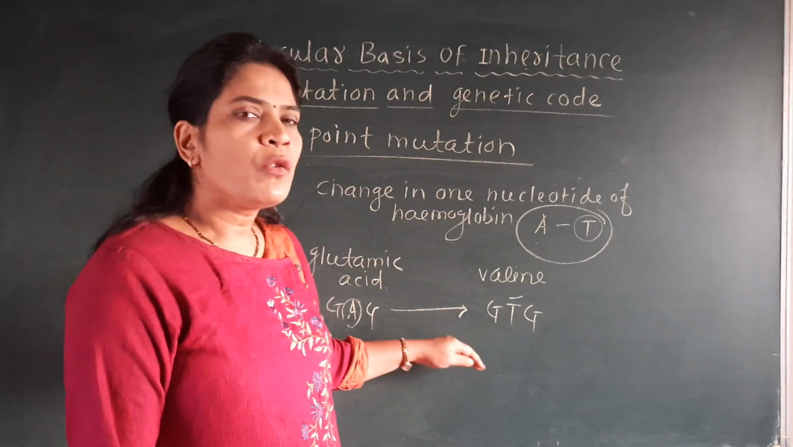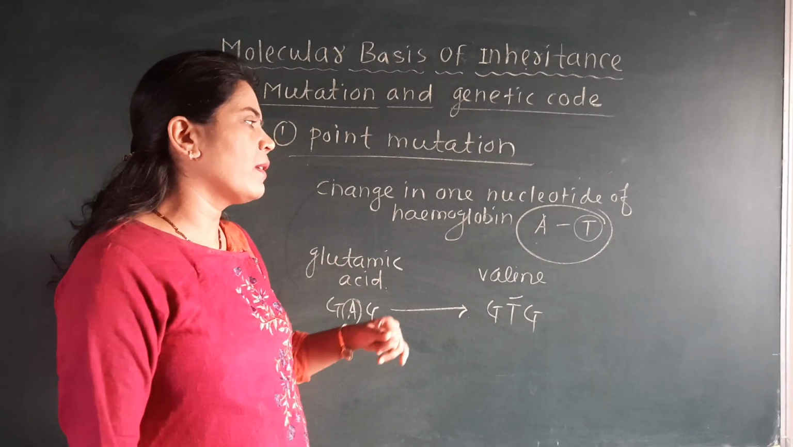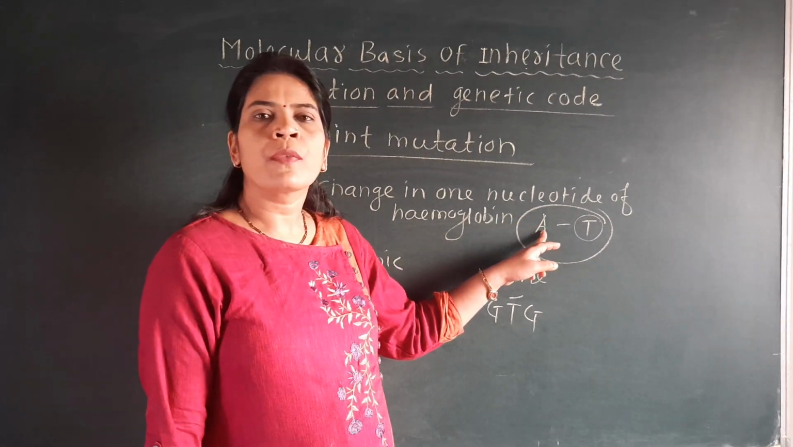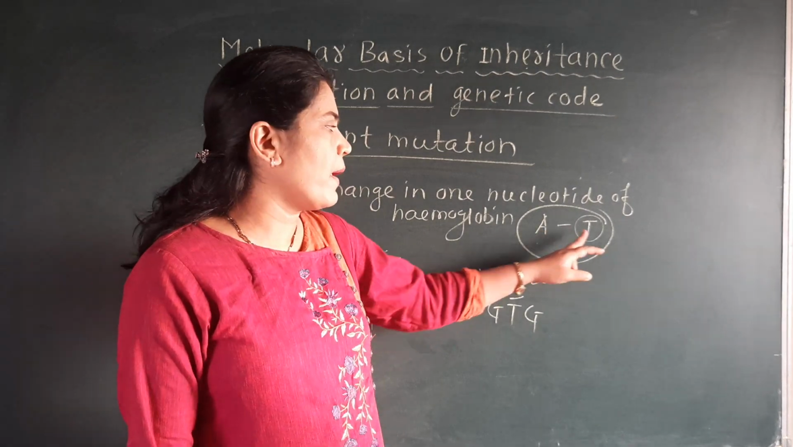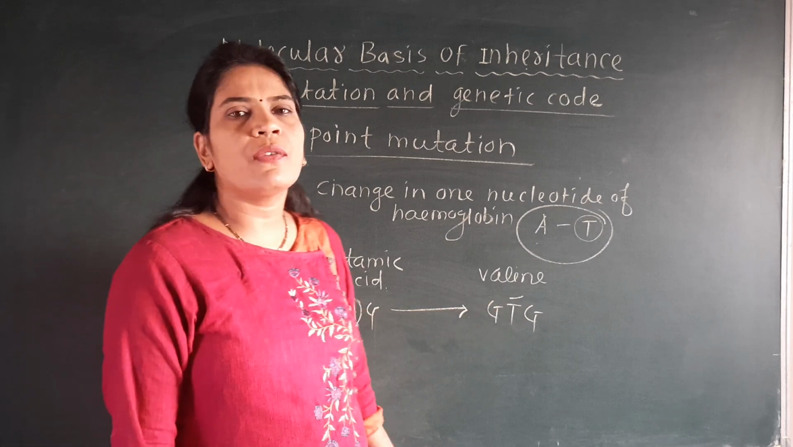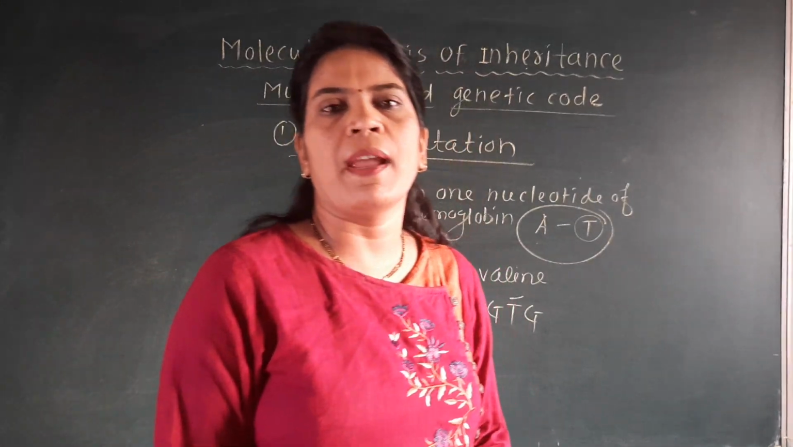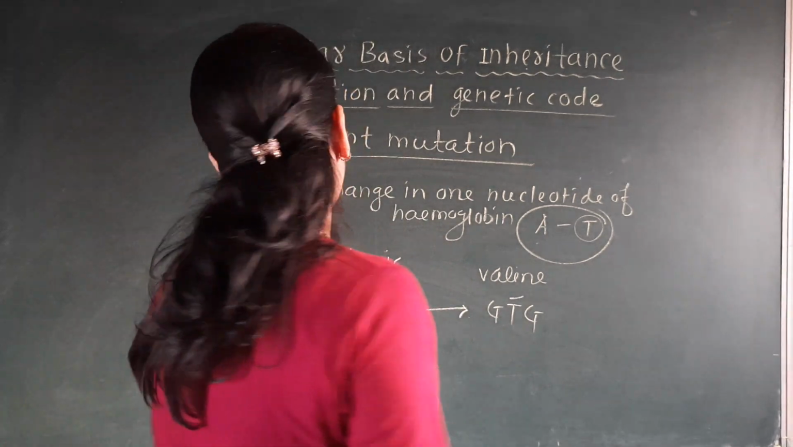This is the reason which is not given in our textbook, but you should know how point mutation works. Only one base pair in the sequence is changed, only one point is changed, and that's why there is a disease, sickle cell anemia, and it is an example of point mutation.